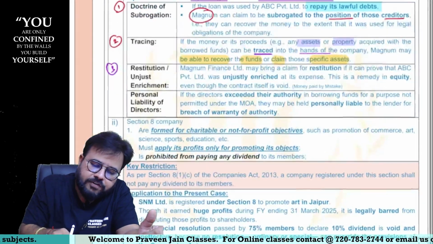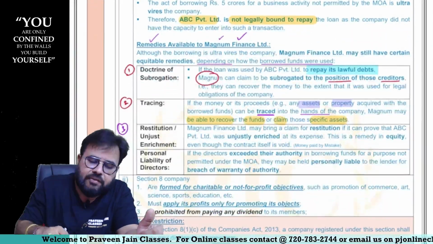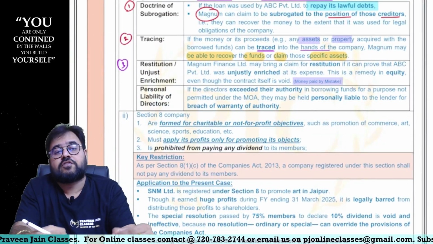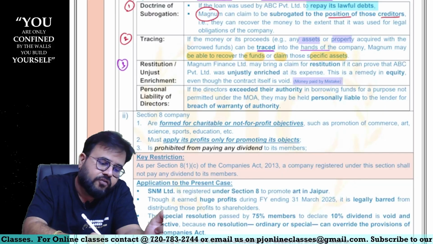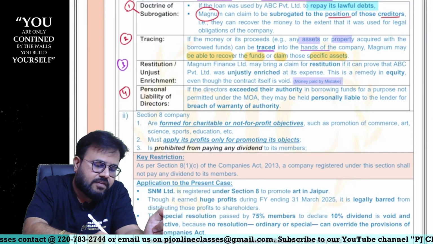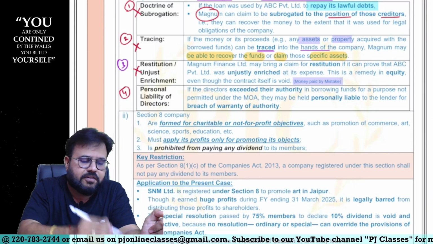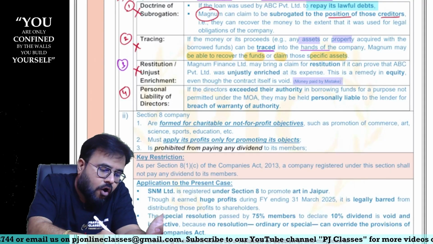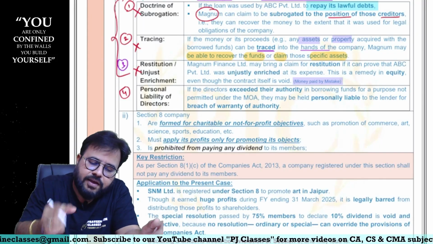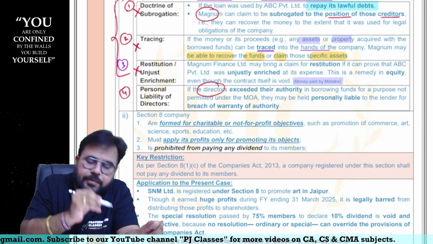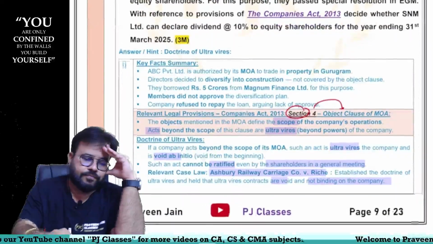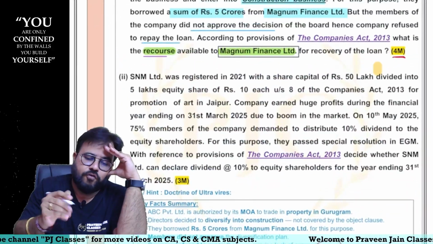So this is one point, sir. Section 72 of the Contract Act, if you can remember, sir, Magnum has to prove that this was money which was paid under mistake. Then also they can recover this money, sir. And fourth, the most favorite. Imagine this is also not possible, this is also not possible, this is also not possible. That means in all these three cases, you are not able to recover from the company. Then lastly, you catch the collar of whom, sir? Directors, because they exceeded their authority, sir. Okay, this was the answer, sir. And this was asked for 4 marks.